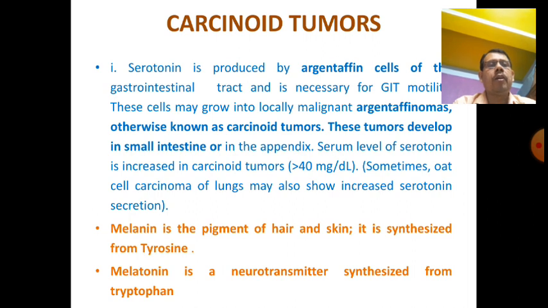Melanin is the pigment of hair and skin. It is synthesized from tyrosine. And melatonin, be careful, remember it. Melatonin is a neurotransmitter which is synthesized from tryptophan. Don't confuse melanin and melatonin. Melanin is synthesized from tyrosine and is used as a pigment of hair and skin, but melatonin is the neurotransmitter which is synthesized from tryptophan.